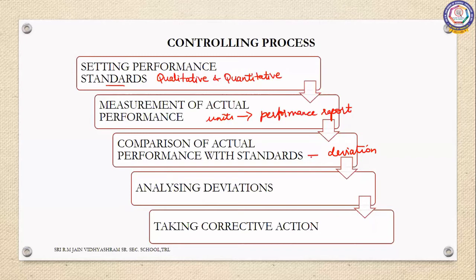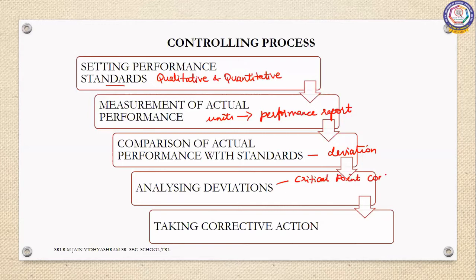Now suppose there is any deviation spotted, then what do we have to do? We have to analyze those deviations. The deviations are analyzed based on certain aspects, right? And when we analyze deviations, we have to give importance to deviation at certain points, which is called critical point control.